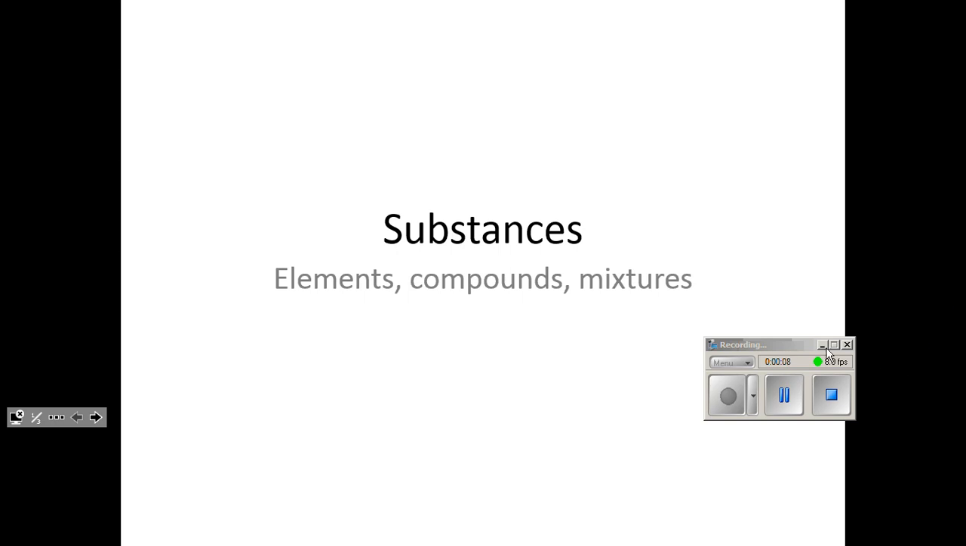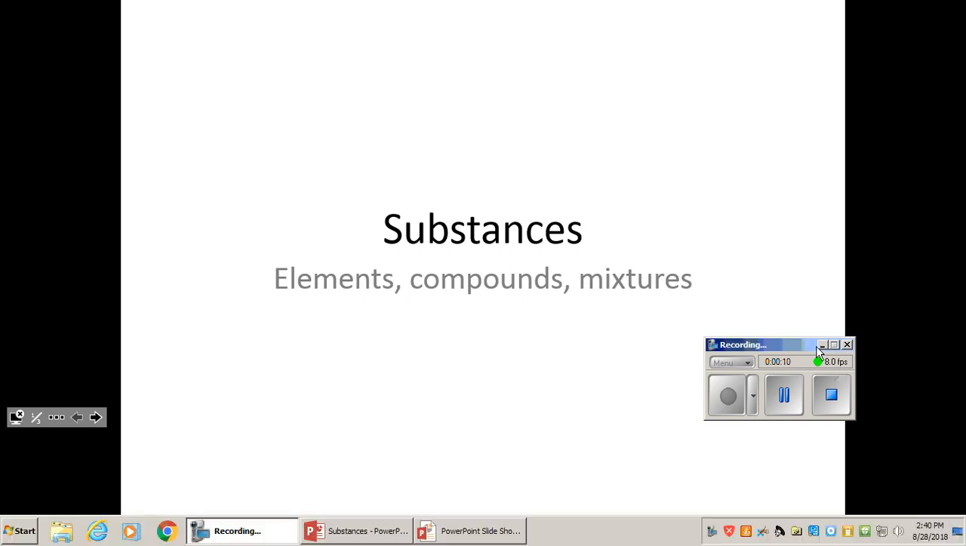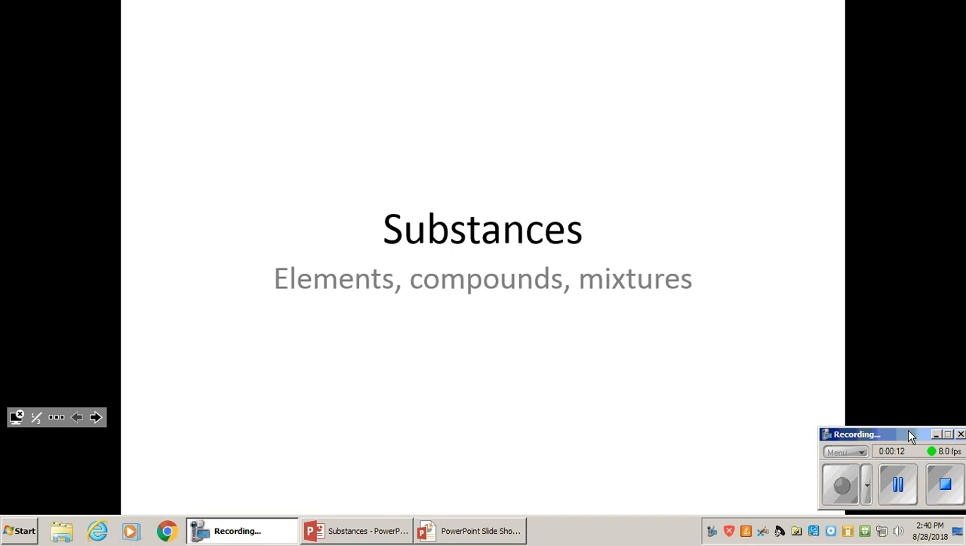This is a quick recording regarding substances. Substances in chemistry is a very wide category of items. It would include just anything that exists at all, we can call a substance. But it is important for us to identify substances and how they break down into different categories.